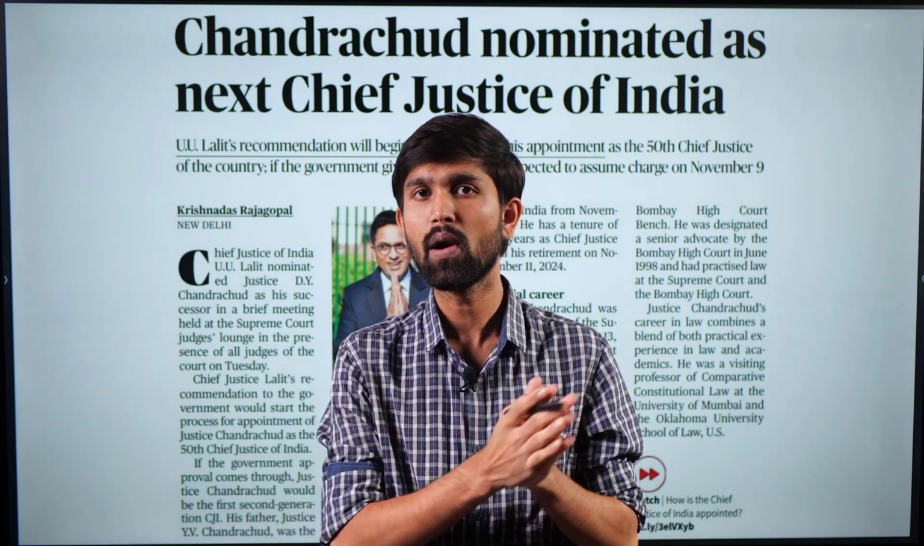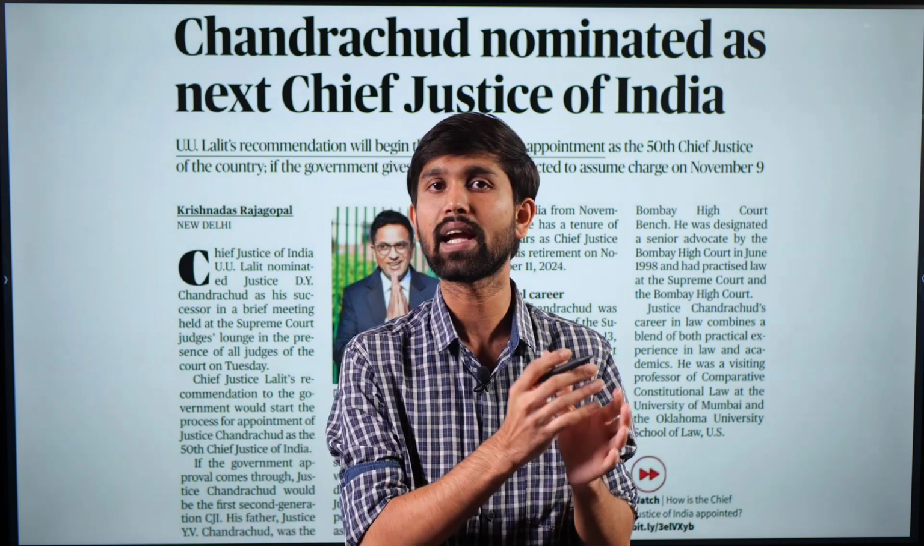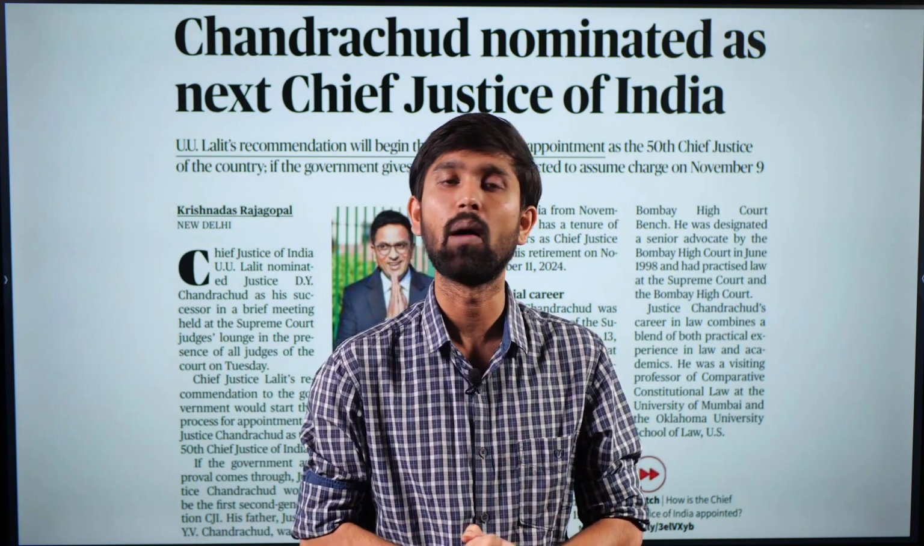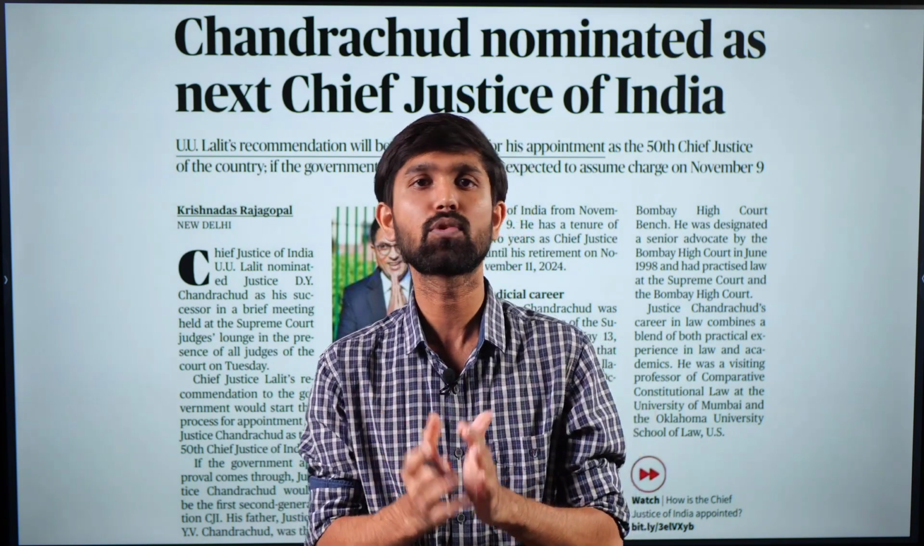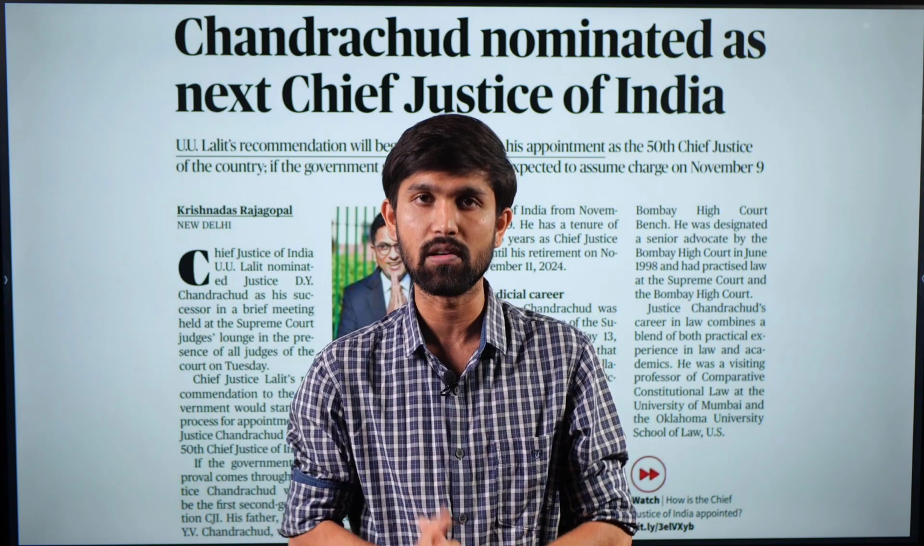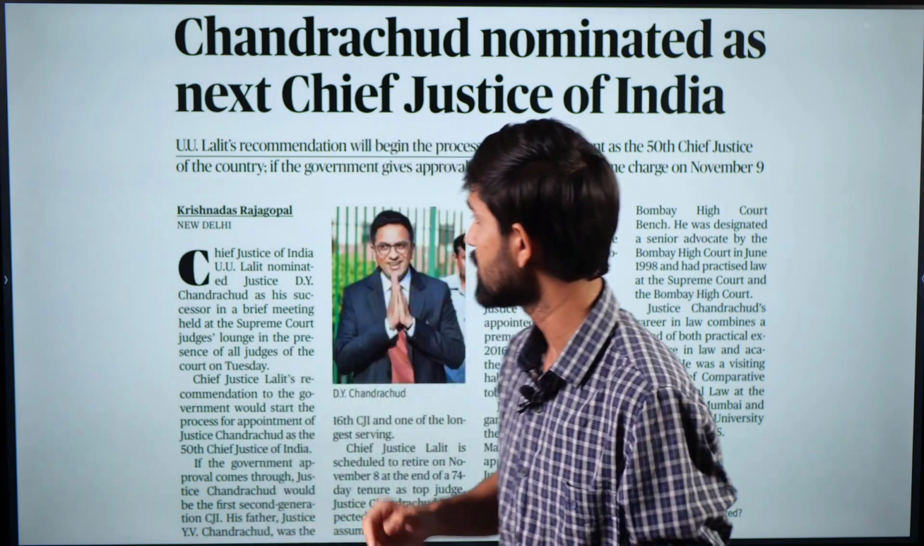So, in this backdrop, what becomes important for us to know from the examination point of view is how exactly is the Chief Justice of India appointed to the Supreme Court, and what is the procedure that is followed and other provisions involved in this aspect. So let's understand these provisions.